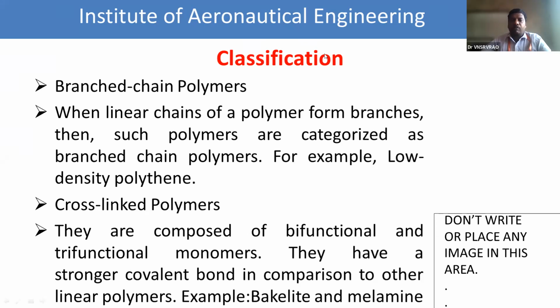And what are the examples for cross-linked polymers? Bakelite and melamine. Out of the three chains, which chain is more stable? Cross-linked polymers. And which chain is less stable? Linear chain.